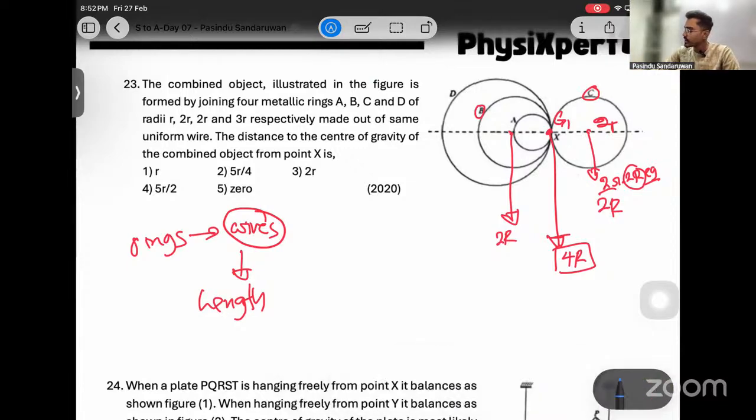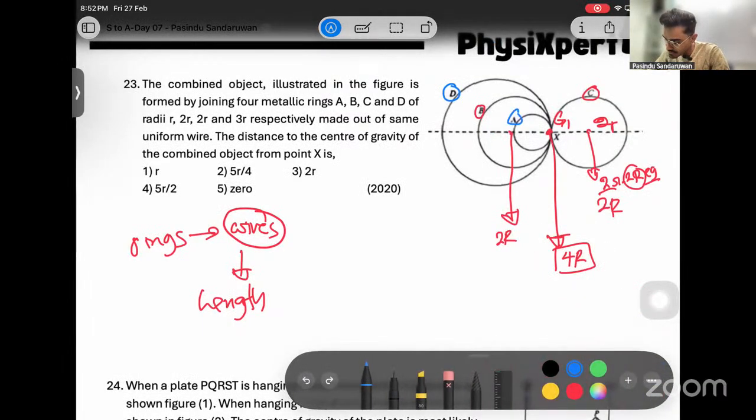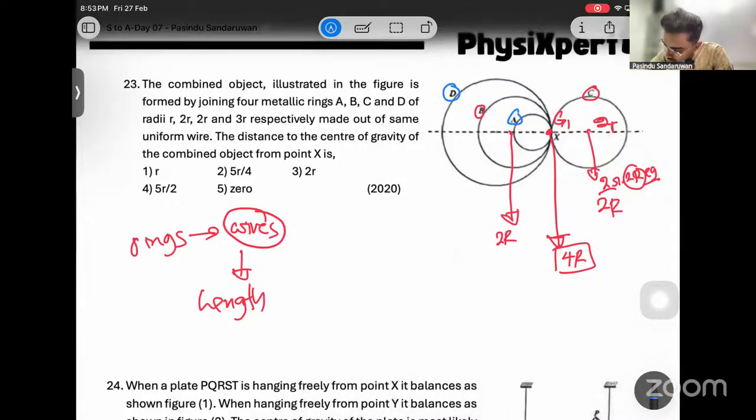Now, I'm going to find the center of gravity of the remaining two, D and A. The center of gravity of D should be at 3R from here, somewhere here. Its radius is 3R. Then this variable is 3R, and the center of gravity of this small one should be here, that is R.